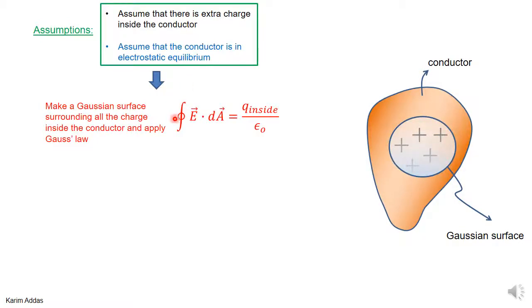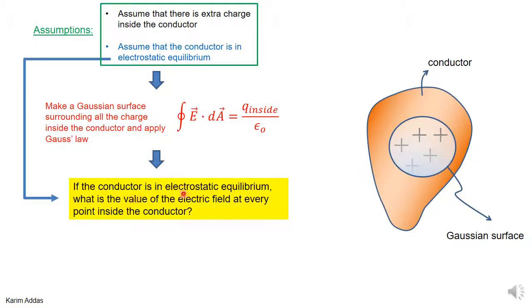Now, again, you can always use Gauss's law. Gauss's law is always valid. You can always make a Gaussian surface, and integration of E dot dA through this Gaussian surface is equal to the charge inside over epsilon naught. So let's make a Gaussian surface that surrounds the positive charge. The Gaussian surface is inside the conductor, but it surrounds the positive charge.